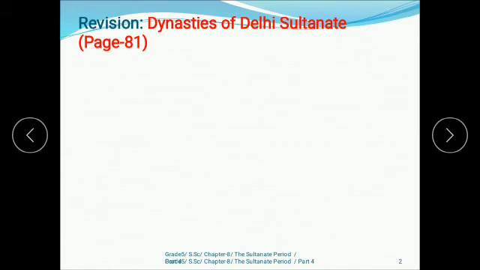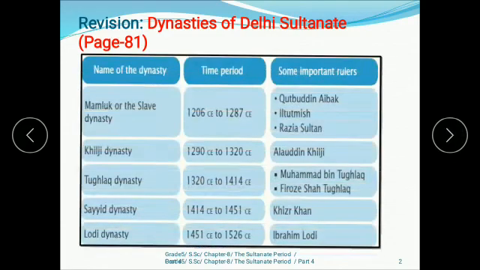For this, there is one table which is given on page number 81 in your textbook. Look at this. This is the table which is given, and mark this table. This is very important. Till now we have studied the Slave dynasty. What was the time period? The time period was 1206 CE to 1287 CE. And who were the important rulers of the Slave dynasty? That is Kutubuddin Aibak, Iltutmish and Razia Sultan.